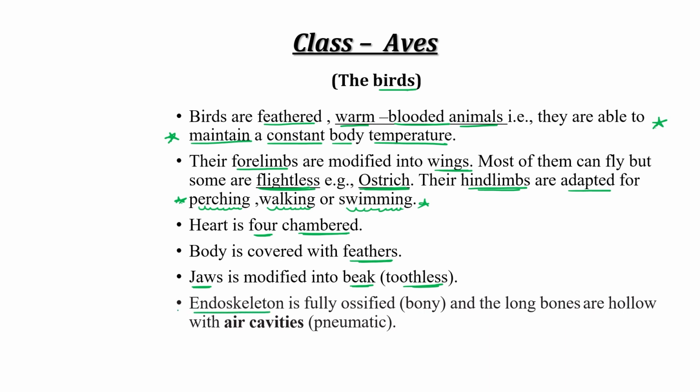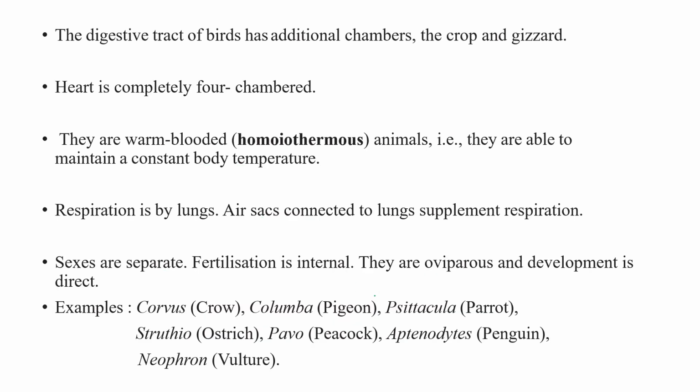Endoskeleton, again this is an important point. Endoskeleton is fully ossified, means bony. Their long bones are hollow with air cavities, which help them in flying, right? So endoskeleton is fully ossified and long bones are hollow with air cavities, or pneumatic. The digestive tract of birds has additional chambers, the crop and gizzard.